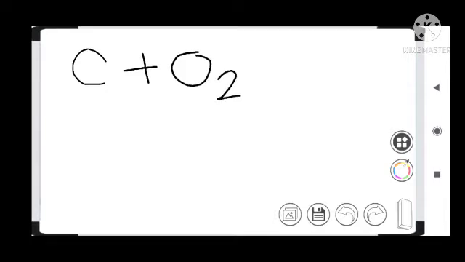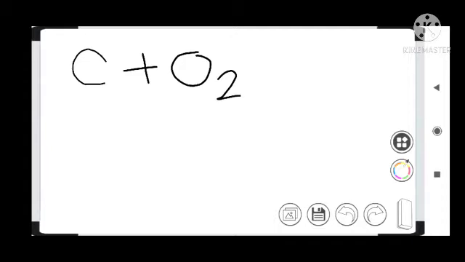We can take here an example, burning of paper or burning of coal. When coal is burned, it reacts with oxygen. Coal is basically made up of carbon.